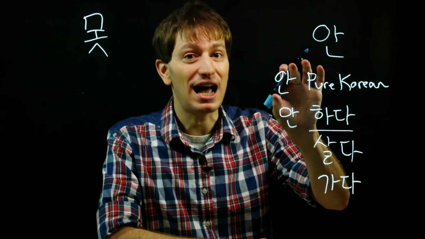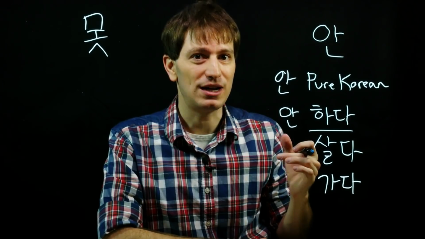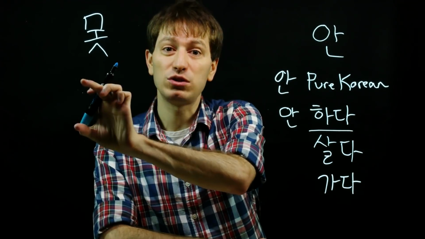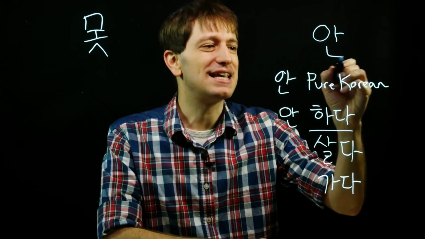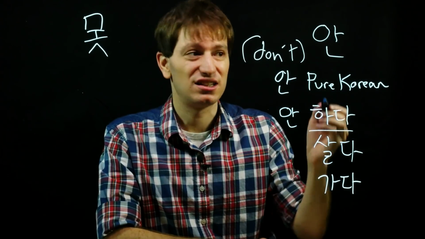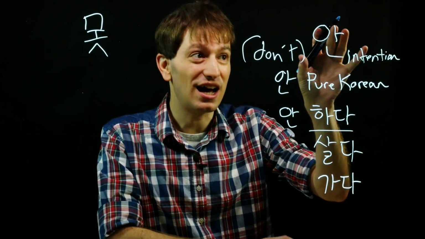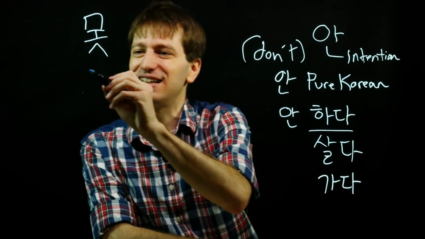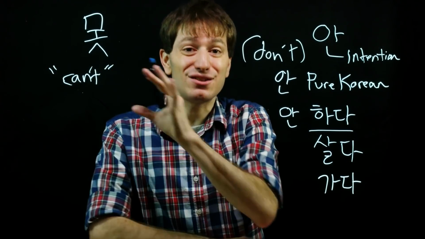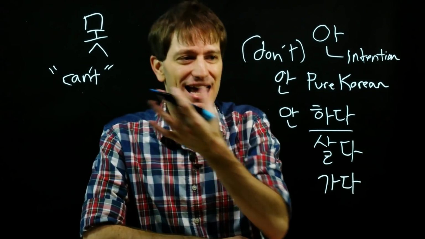So you can put 안 before a verb or 못 before a verb in the same way, as long as it's pure Korean. But there's a big difference between saying 안하다 and saying 못하다. 안 means that you do not do something, and that is intentional. So if you wanted to say that you can't speak English, you would not use this, 안. Instead, you would want to use 못. 못 means that you simply cannot do something, not by your choice, but by your inability to do that action.